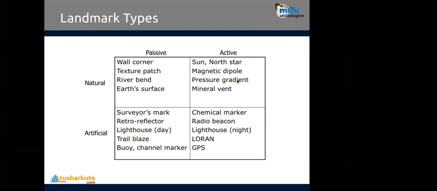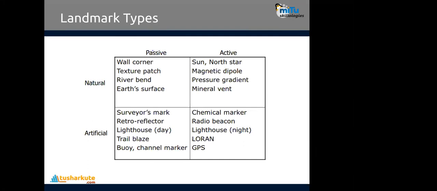Now, what are the active landmarks? Like the sun and north stars, magnetic dipoles, pressure gradient, or mineral vent, all of them are changing naturally. Okay, if you want to change the position of the robot according to the surface, it will not change, or a wall corner will not change. They are fixed. But if you want to change the position of the robot according to the sun's position, the sun is natural but not stationary, it is active. So again, a different mechanism is used over here.